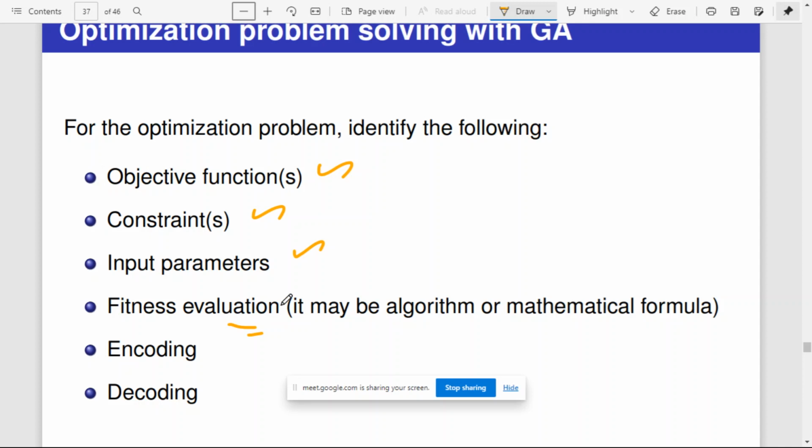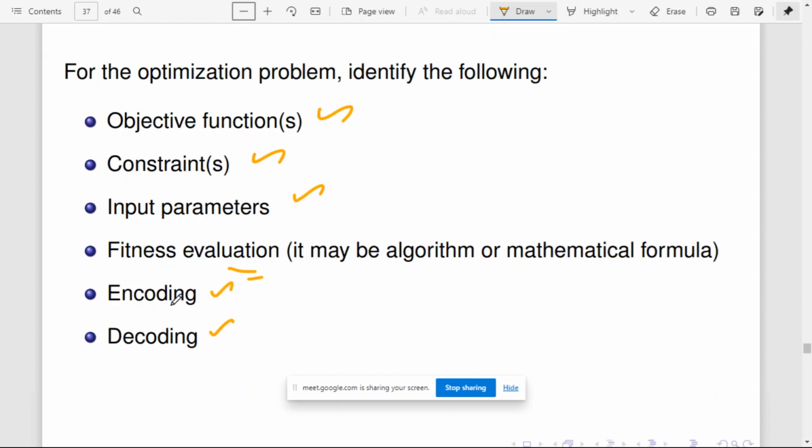And there is something called encoding and decoding. Encoding means in the real world we may represent the values in one notation, but a genetic algorithm may need this data in a different notation. So the data should be converted into a form understandable by the genetic algorithm. That is called encoding. Similarly, the genetic algorithm may produce an output in an encoded format, but the real world may need an output in a different format.